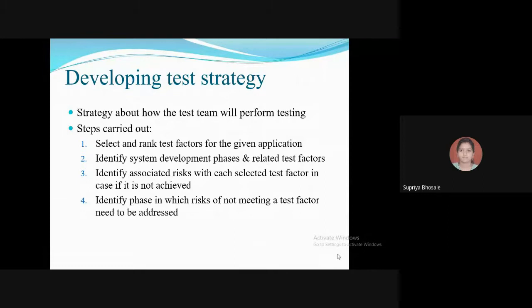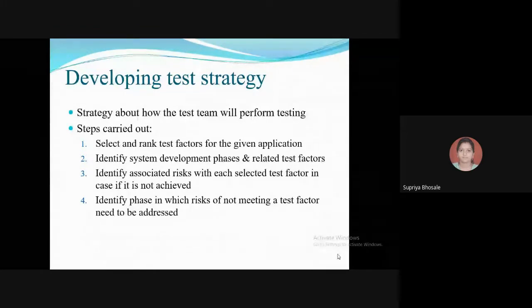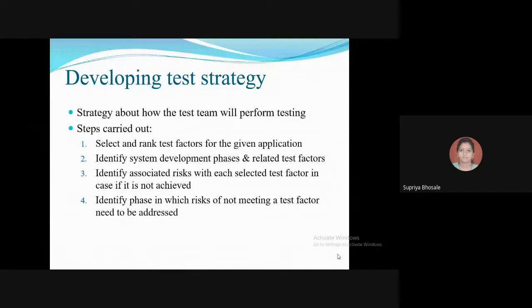So the test team must identify critical success factors, quality factors, and test factors for the software product under testing, and some specific requirements from the users. Then they should be analyzed and prioritized or ranked.